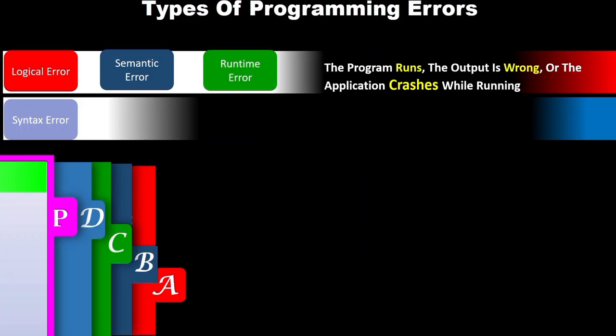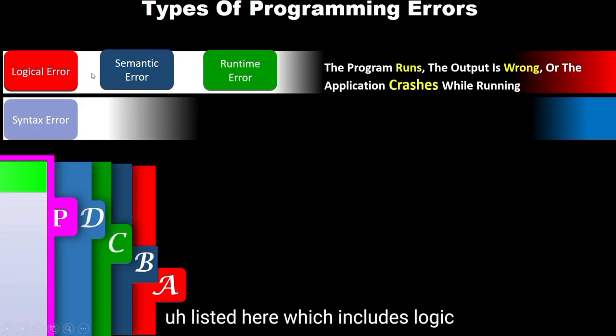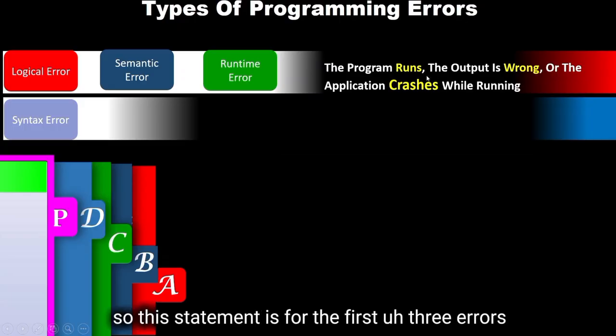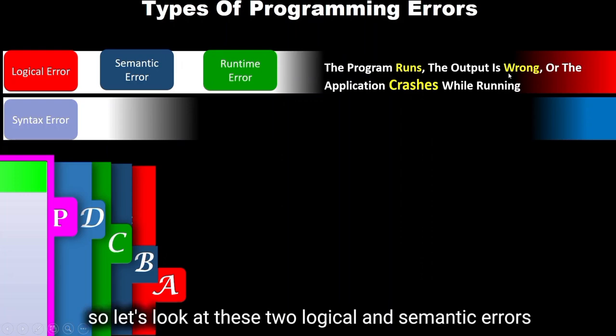At this time, I want to place emphasis on the first three errors listed here, which include logic, semantic, and runtime errors. This statement is for the first three errors. Let's look at these two, logic and semantic errors.